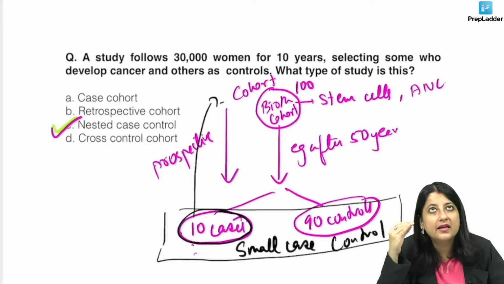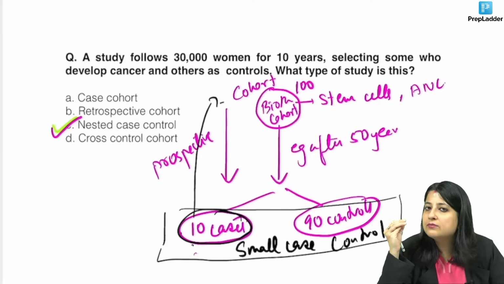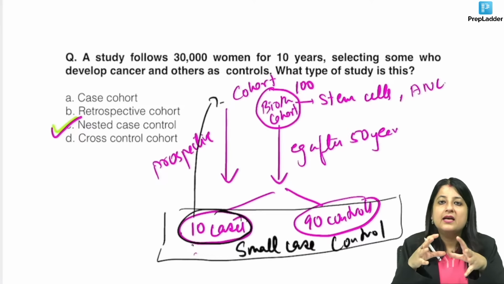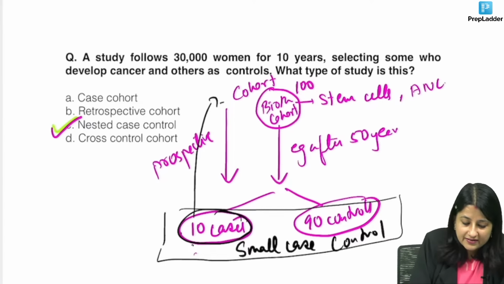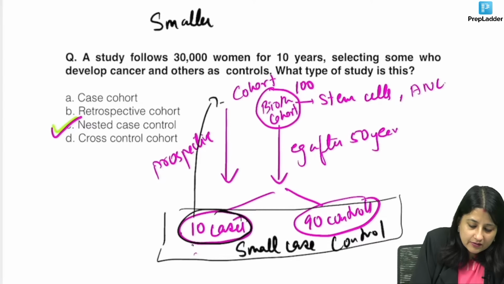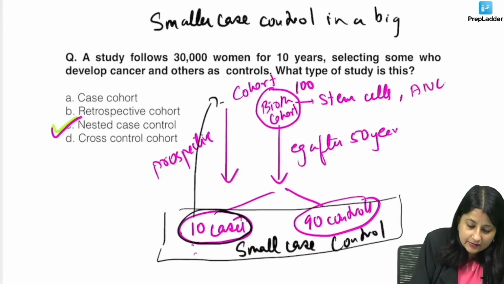Has it got something to do with what happened at birth? Are you understanding? So what is the actual design of nested case control? It is a smaller case control, everybody, in a bigger cohort.